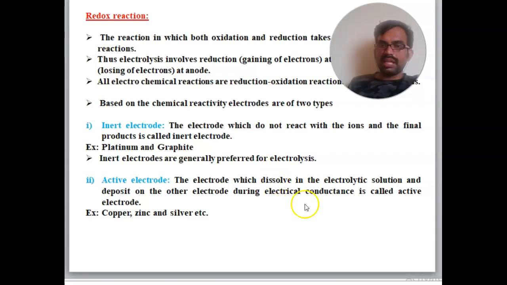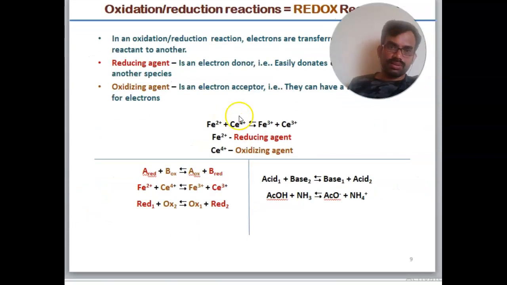Active electrodes are electrodes which dissolve in the electrolytic solution and deposit on the other electrode during electrical conductance. The best examples of active electrodes are copper, zinc and silver.